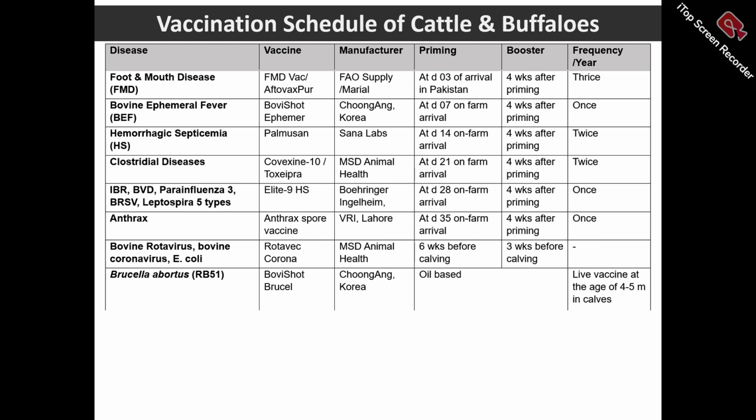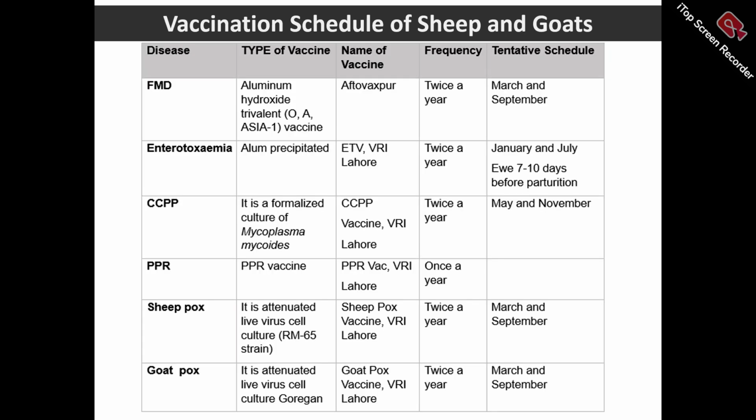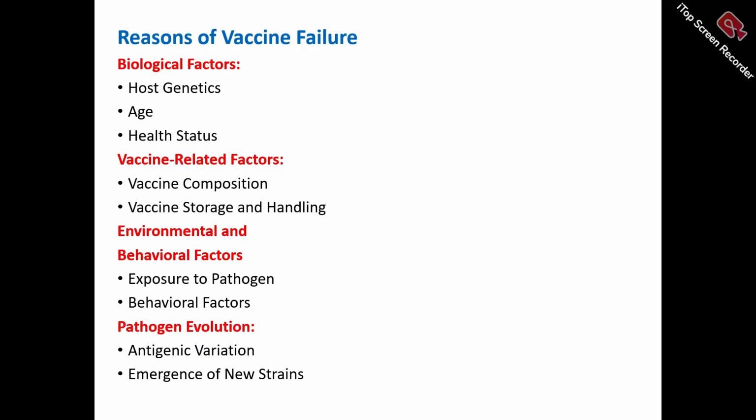This is the schedule of vaccines in cattle and buffalo in Pakistan and in this region of the subcontinent. Mostly the vaccines of FMD, BQ, HS, Crohn's disease, IBR, BVD, parainfluenza, anthrax, bovine rotavirus, bovine coronavirus, Brucella abortus. These types of vaccines are administered to cattle and buffalo. This is the vaccine schedule of sheep and goat in Pakistan and in this region. The vaccines against FMD, enterotoxemia, CCPP, PPR, sheeppox, goatpox are administered to sheep and goat.